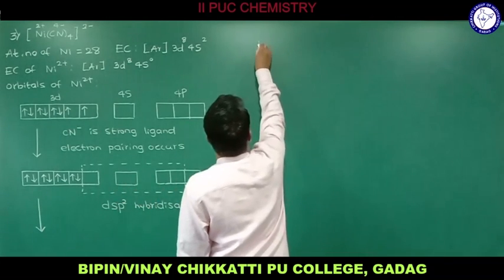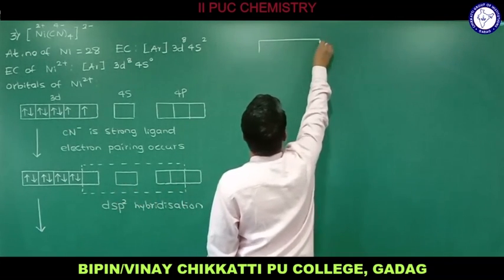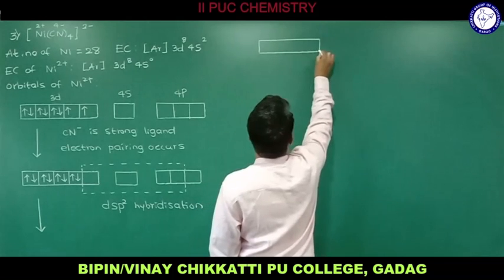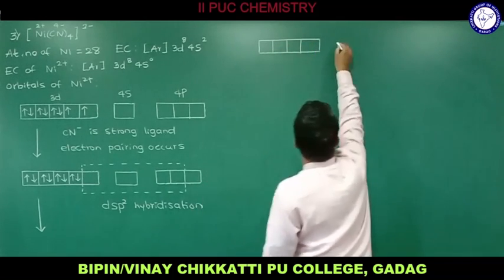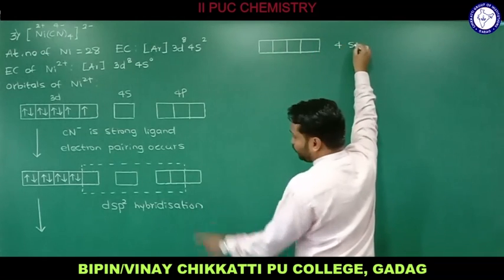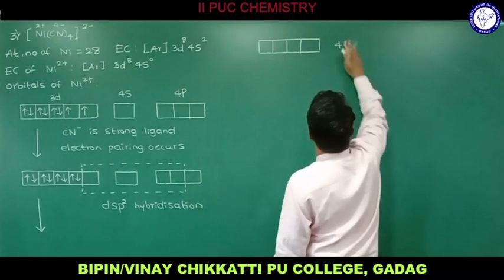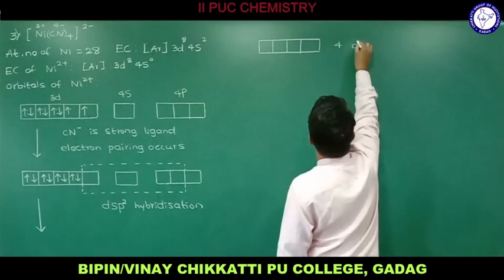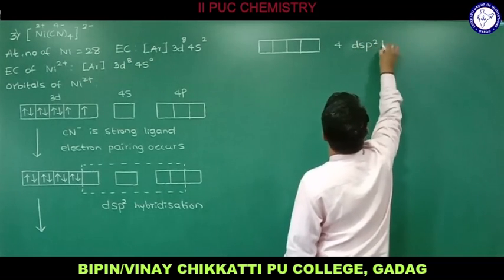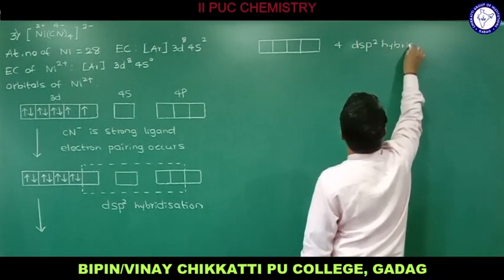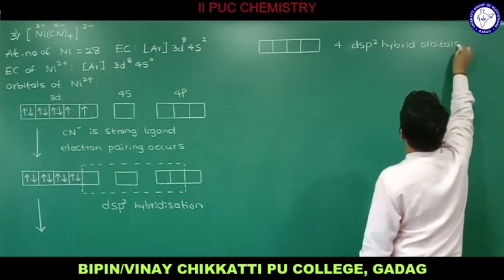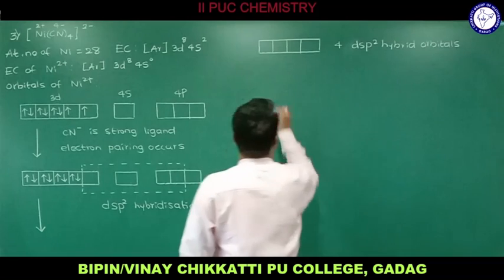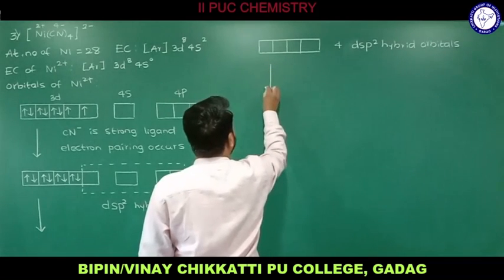So these 4 hybrid orbitals I am supposed to write here. Let me draw 1, 2, 3, 4, and all these are dsp2 hybrid orbitals of identical energy.